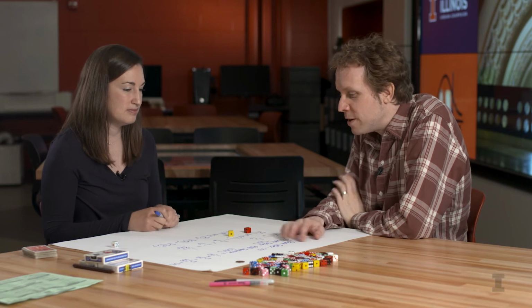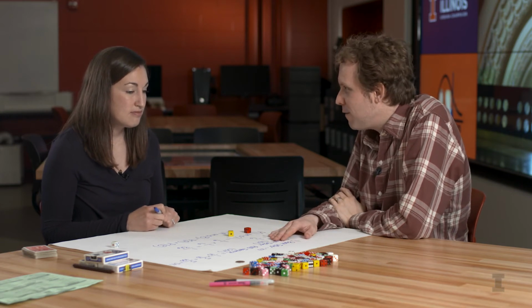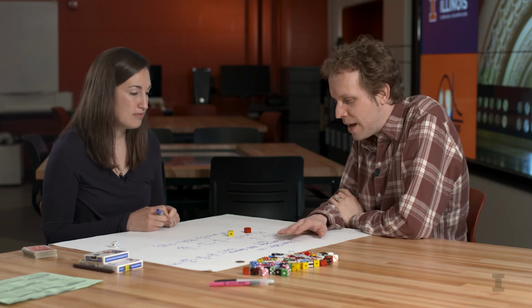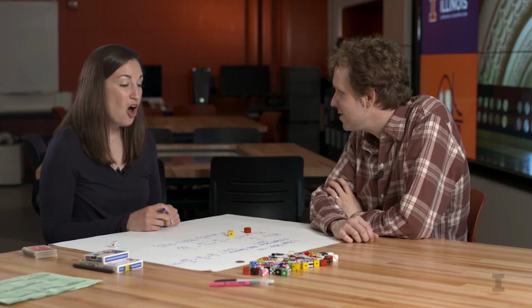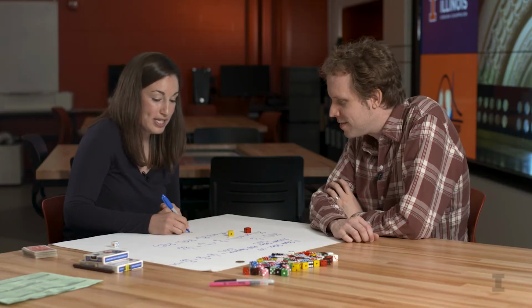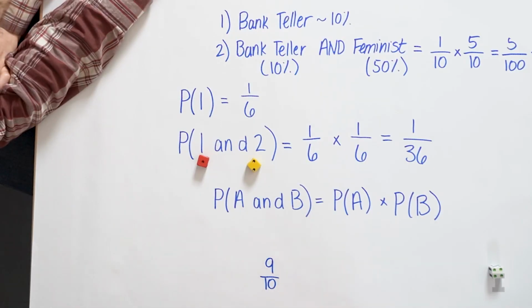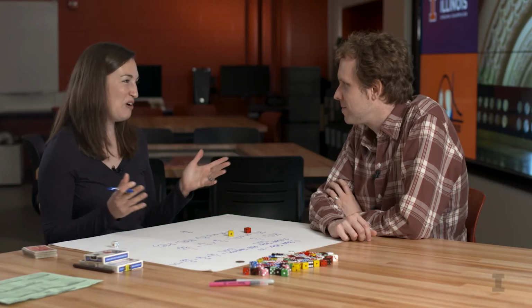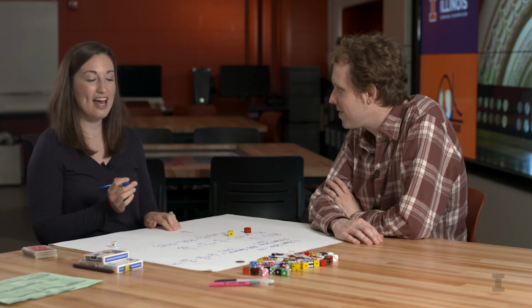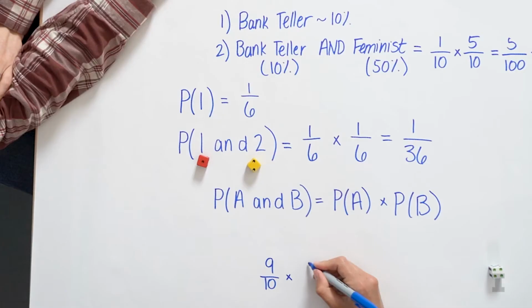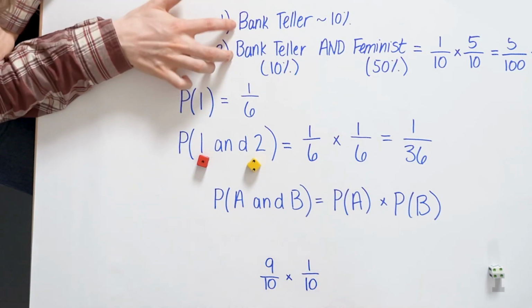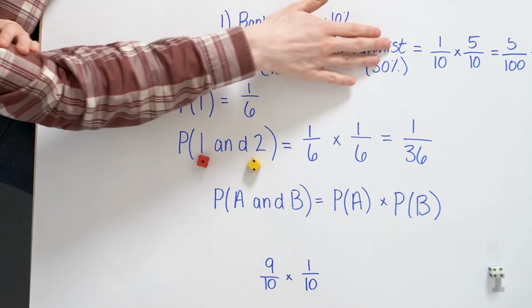So if I chose different numbers, would the results have been different? If there was a 90% chance she was a bank teller and only a 10% chance she was a feminist, would that change the results? So let's go ahead and see. Let's say there was a 90% chance she was a bank teller. Let's say I said something about her loving banks, loving money, or something like that. Times, what did you say for the feminist? Just 10%. So now this event is the more likely event than the other event.